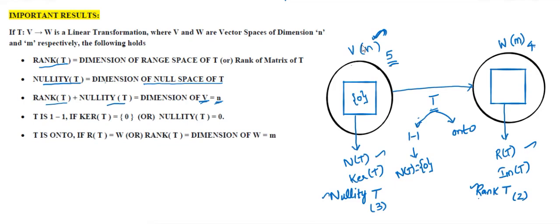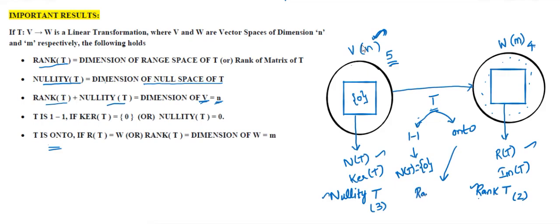The other one, when we say T is onto. What is the basic definition of onto? No element of the output set will be left out. So there is one more idea.